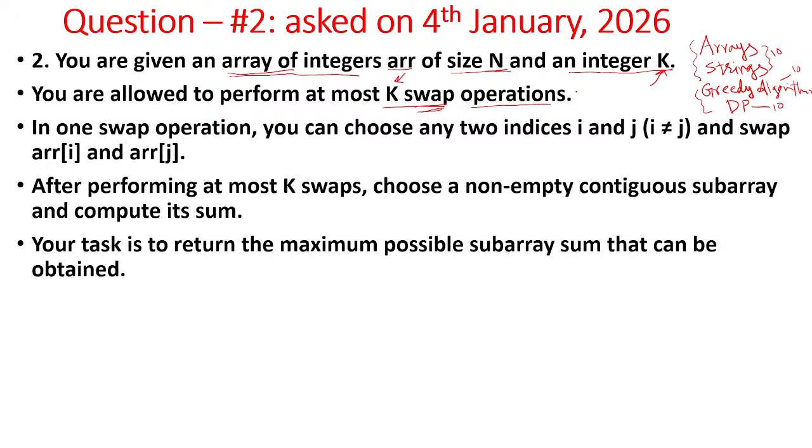I told you, you need to understand each line very clearly. Here you should look at these types of prepositions, these kinds of words. See here, allowed to perform at most k swap operations. It is given as at most. At most means you should perform only a maximum of k operations. You can also perform less than or equal to k operations, but your number of swap operations should not be greater than k.